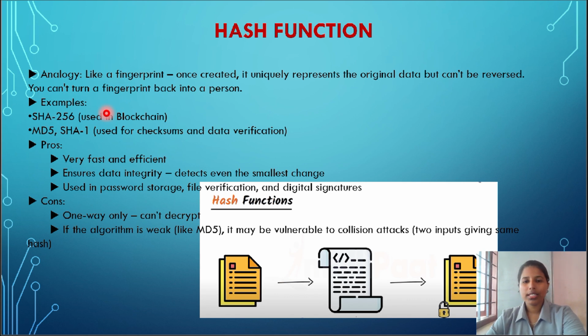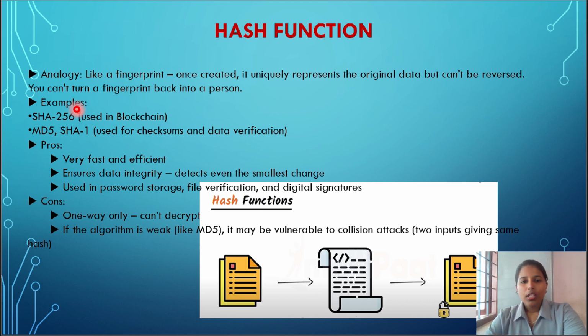An example of a hash function is SHA-256, which is used in blockchain, like in Bitcoin, to secure transactions. We also have MD5, which is older and used for checksums, but is less secure now. And SHA-1 is used in some legacy systems, but largely, due to vulnerabilities, we can't use it.